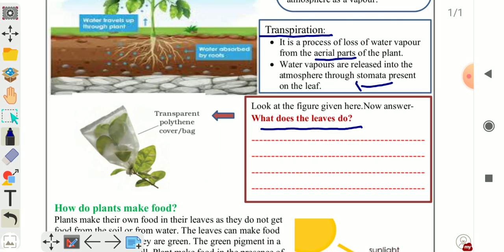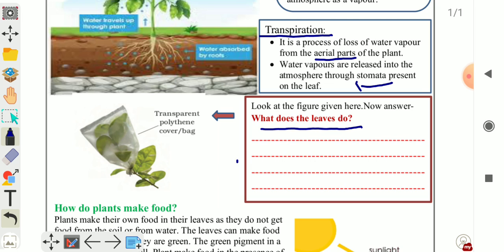So, the function of leaves is the process of transpiration, or to release into the atmosphere the water vapor which is absorbed by the root. So extra water present in the plant goes to the atmosphere by the process of transpiration.